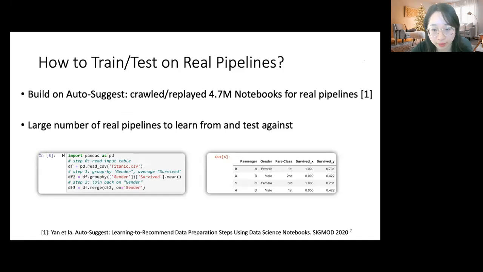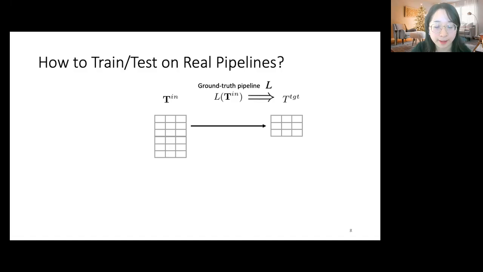We built upon a prior work that crawled and replayed millions of Jupyter notebooks from GitHub, which are essentially data pipelines. And we use these real pipelines as our test bed, both for our algorithm to learn from and to evaluate against. Now, because by-target is a fuzzy specification, let's first talk about how we use real pipelines to evaluate such a system.